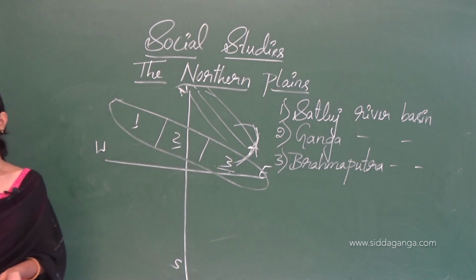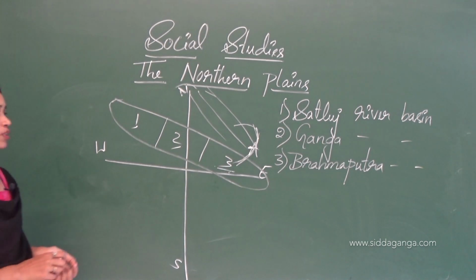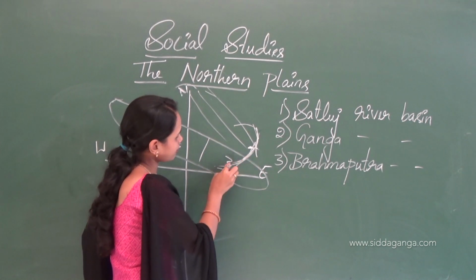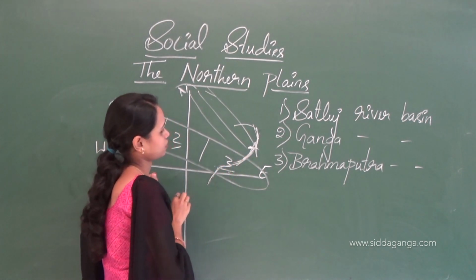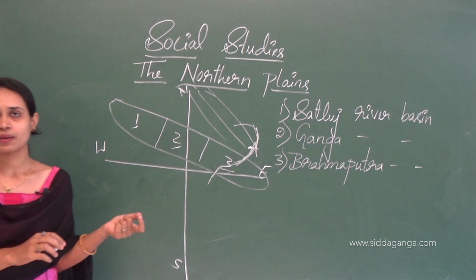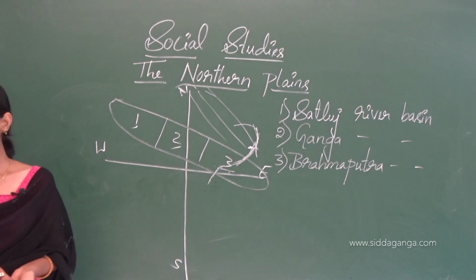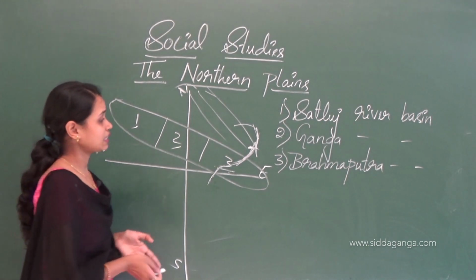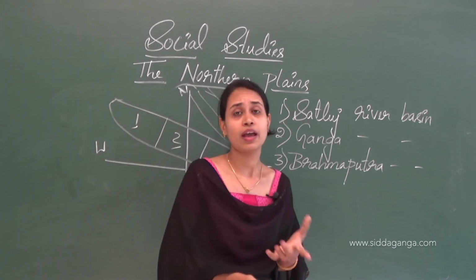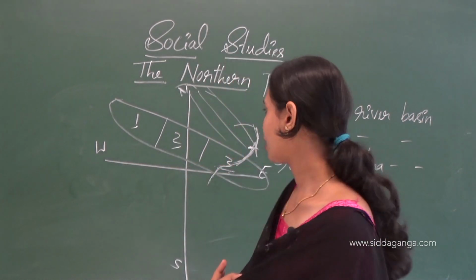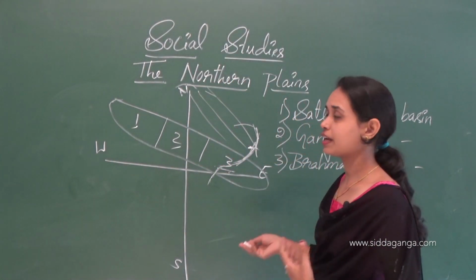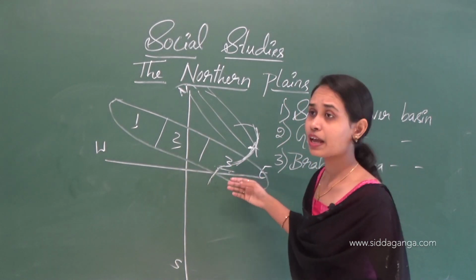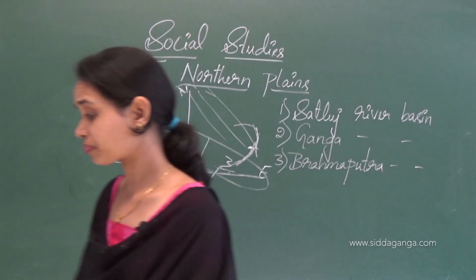It flows through Assam and then enters Bangladesh. The regions through which it flows receive heavy rainfall. We already studied that Meghalaya receives heavy rainfall, so this region receives very heavy rainfall.